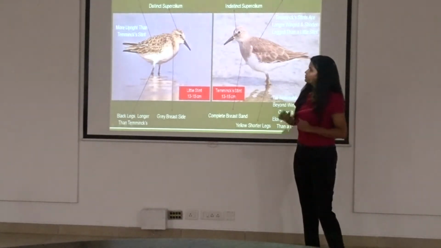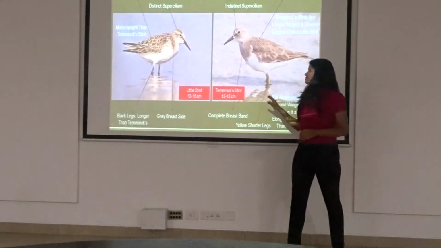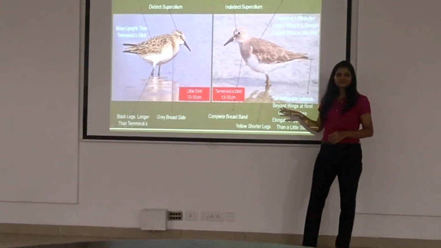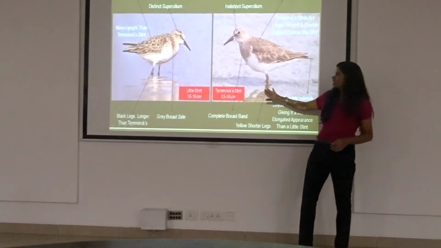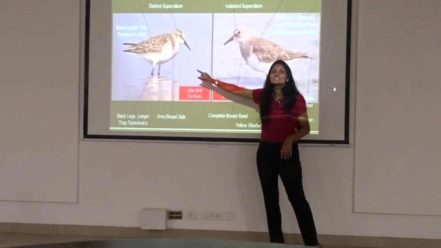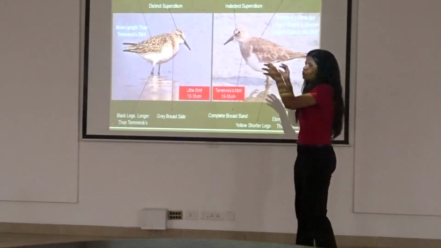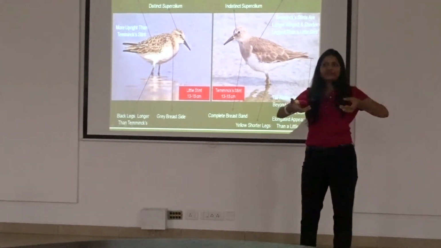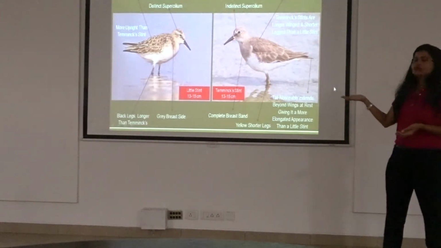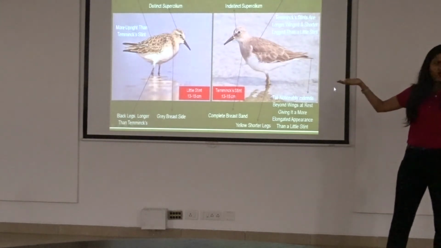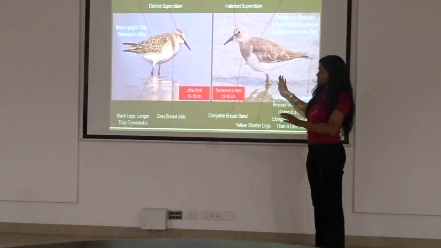Now what is the difference between these two birds? This is a little stint and this is a Temminck stint. You see, this bird has yellow legs. A Temminck stint has yellow legs, whereas a little stint has black legs. So it becomes very simple. When you look at a stint, at least you should have an idea what you have to look for. So look for the legs. So if you have yellow legs, then it would be a Temminck stint, or otherwise it would be a little stint. Also, you could notice, so this is the basic pointer.